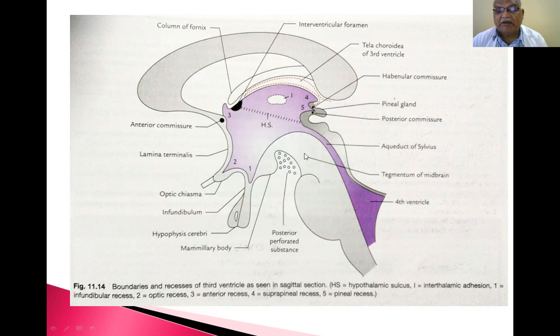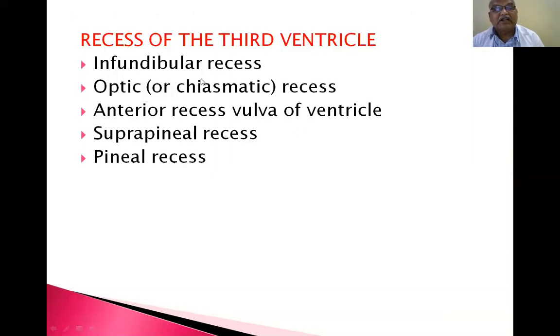This is the tegmentum of the midbrain, the ventral part of the midbrain. This is the dorsal part of the midbrain: superior colliculus and inferior colliculus. You have to identify the recesses of the third ventricle: infundibular recess, optic or chiasmatic recess, anterior recess, suprapineal recess. A recess is nothing but an extension of the cavity into a blind loop. So infundibular recess, optic recess.